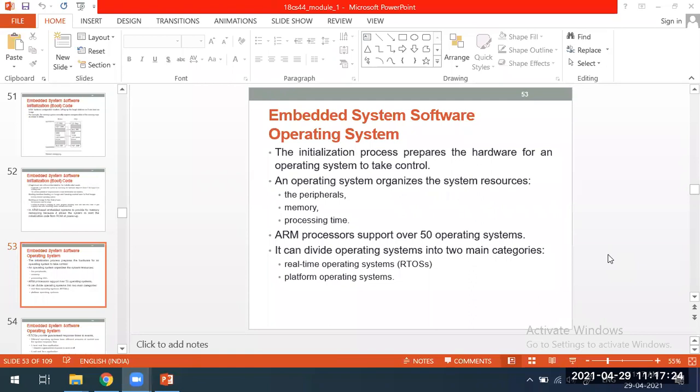See, an example of this real-time operating system is the air traffic control system of airlines. The flights which are going, in the flights, they see the direction. There, they will have their own separate operating system.